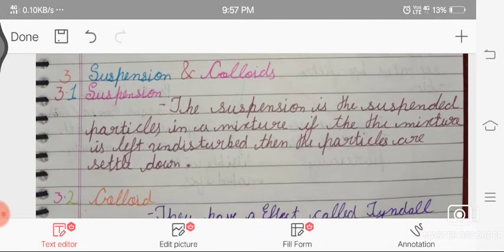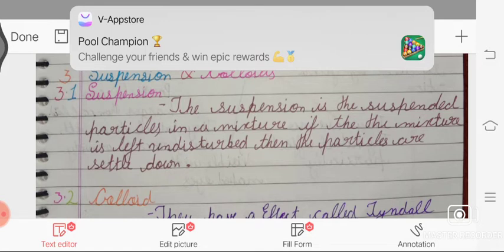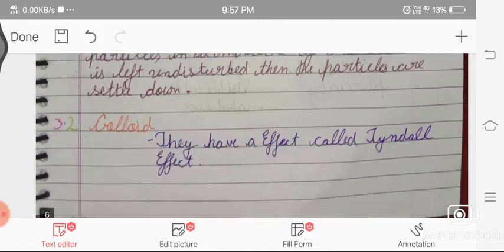So, suspension and colloids. What is a suspension? A suspension has suspended particles in a mixture. If the mixture is left undisturbed, then the particles settle down.